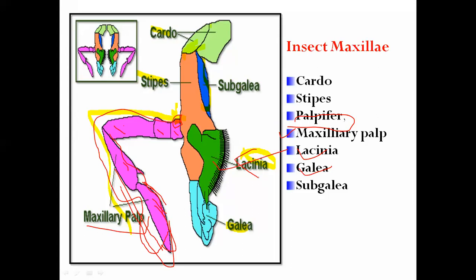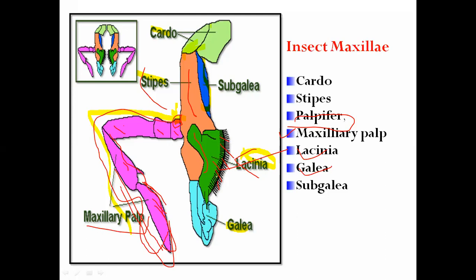The lacinia is articulated, attached by a joint within the distal margin of the stipe region, because this whole part of the stipe is where the lacinia is articulated. The lacinia commonly has the presence of teeth on its inner margin, and this helps the mandibles to hold food material while feeding.